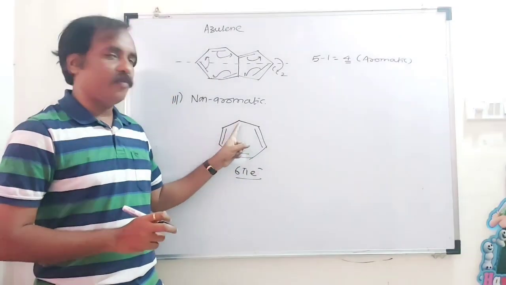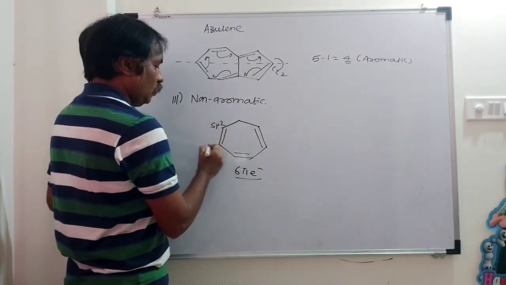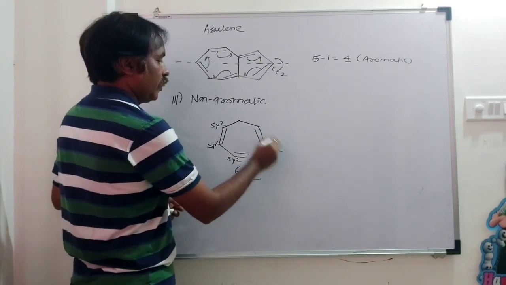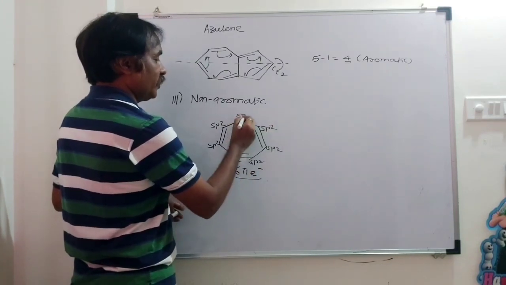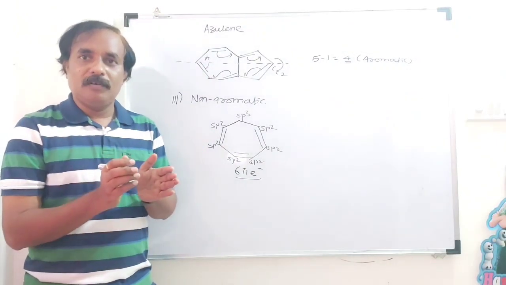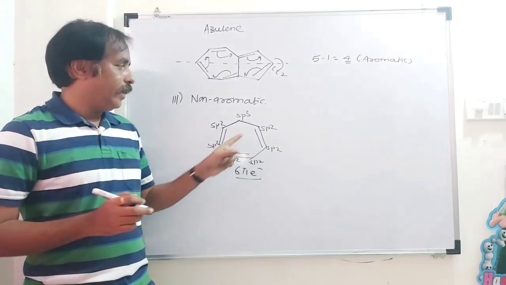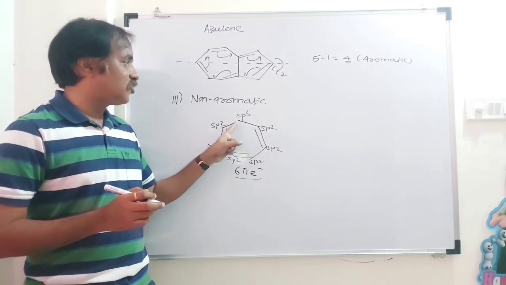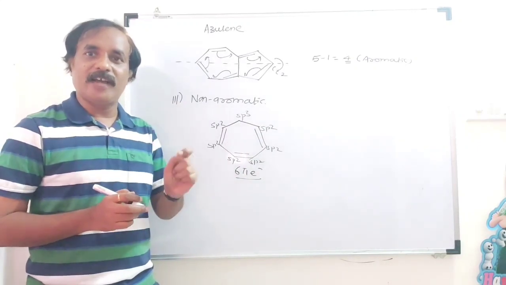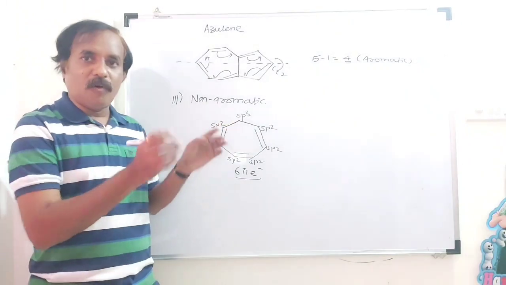But here one sp3 hybridized carbon atom is there, and the rest are sp2. What is the geometry of sp2? Planar trigonal. All carbon atoms are planar except this carbon, because the geometry of an sp3 hybridized carbon atom is tetrahedral, and so this compound is not planar.